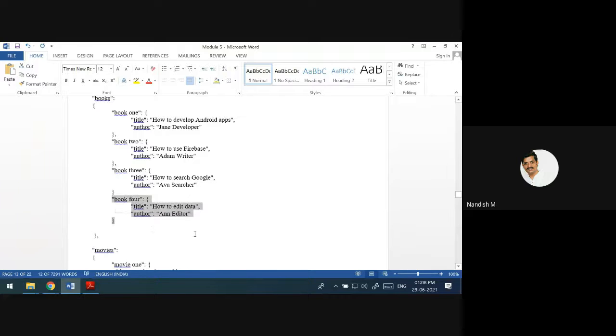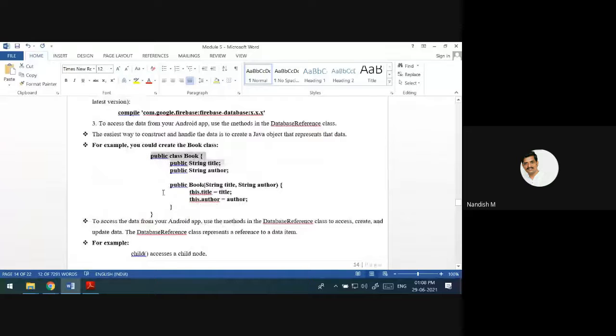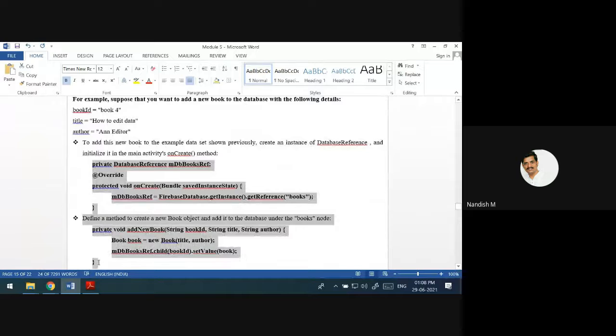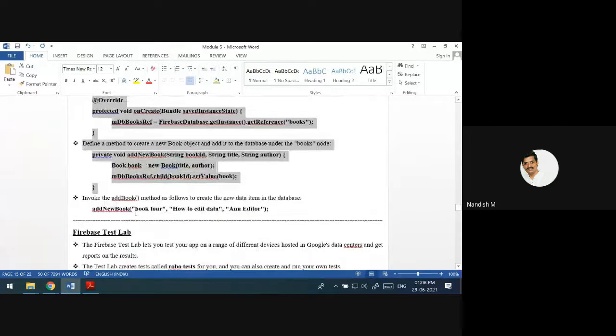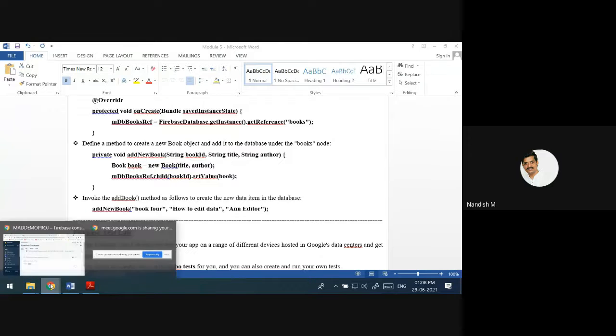If you want to add data in this way, you have to write this class and this much code. You have to pass like this: add new book, then book 4, how to edit data and an editor. From here the call will go here. Then dot child set value, it will pass this book object. Then that gets an entry in the Firebase console.